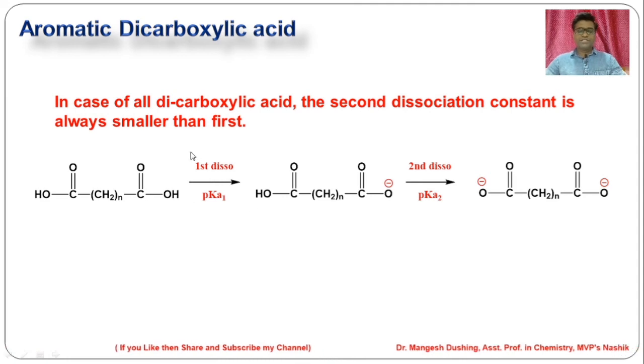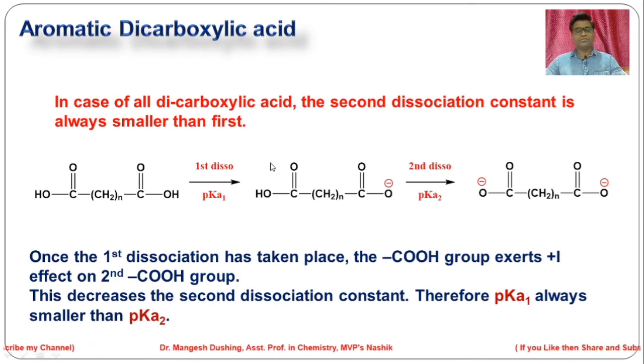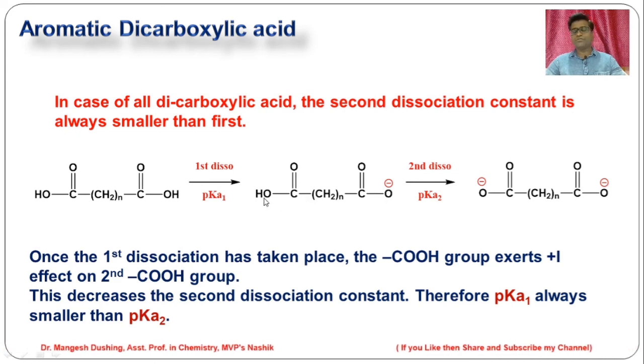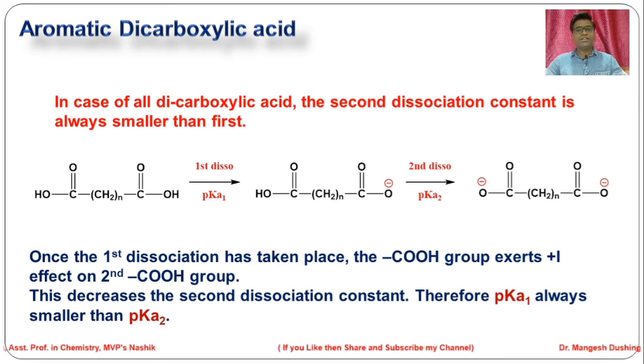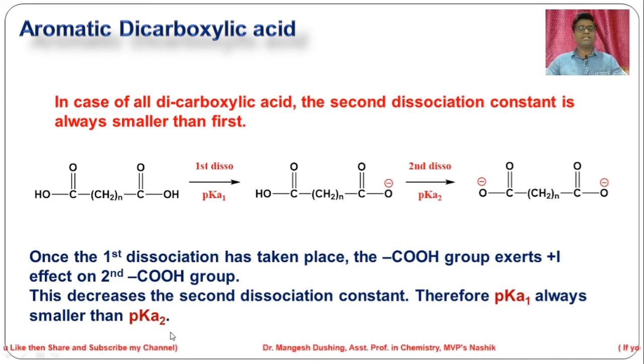But after the first dissociation, whatever conjugate base is formed exerts a plus I effect on the second carboxyl group. As we know, the plus I effect decreases the dissociation of the OH group as well as decreases the stability of the conjugate base formed after the dissociation. That's why the pK value of the first is always smaller than the pK value of the second carboxyl group.